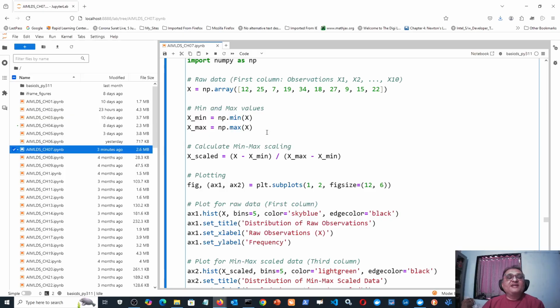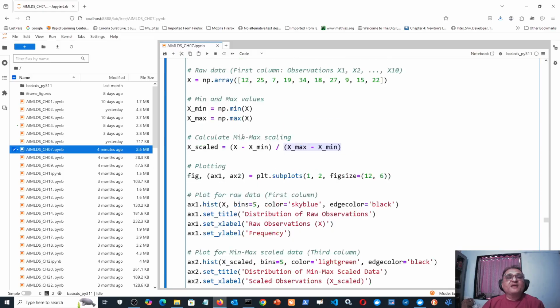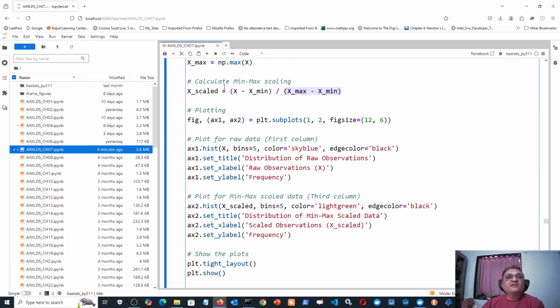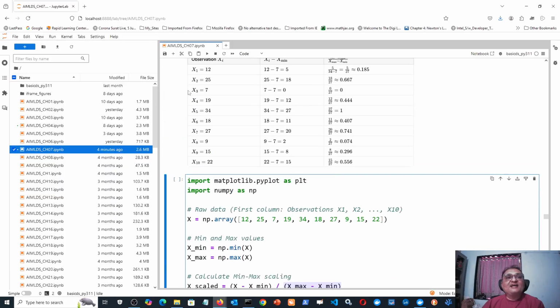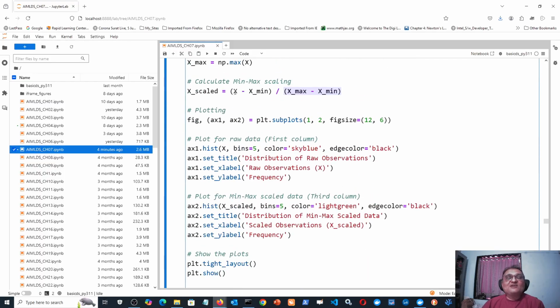Now calculate the scaling. This time I am doing it by the basic definition of scaling. That means x, each observation minus x minimum, divided by the difference between maximum and minimum. This is the definition of scaling. Okay, so then find that for the entire numpy array.